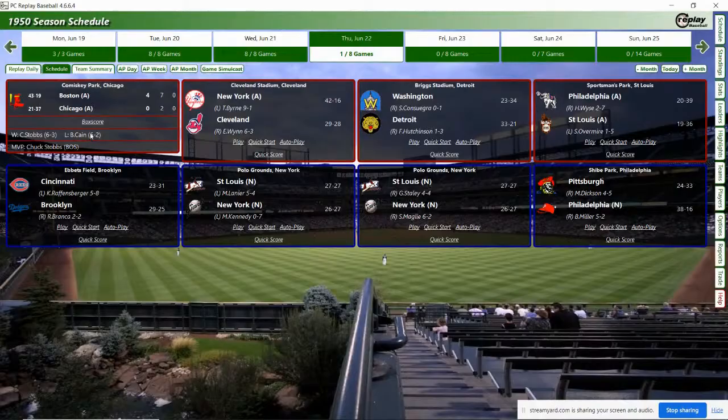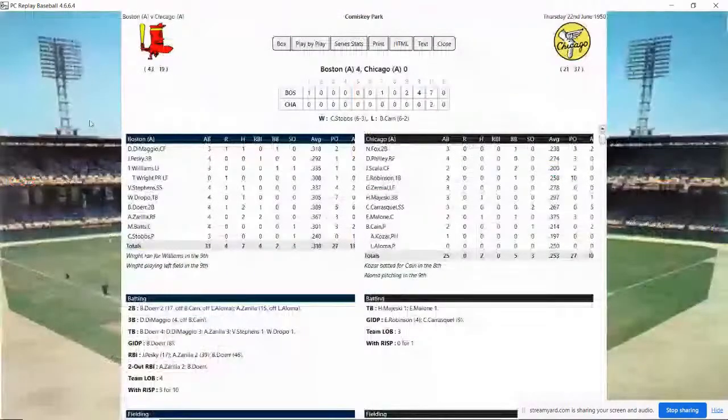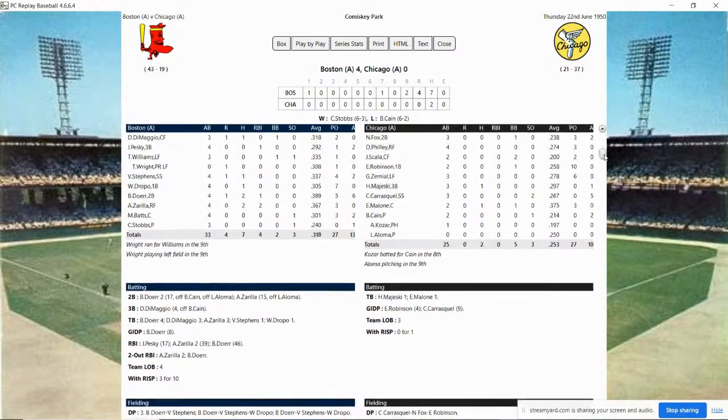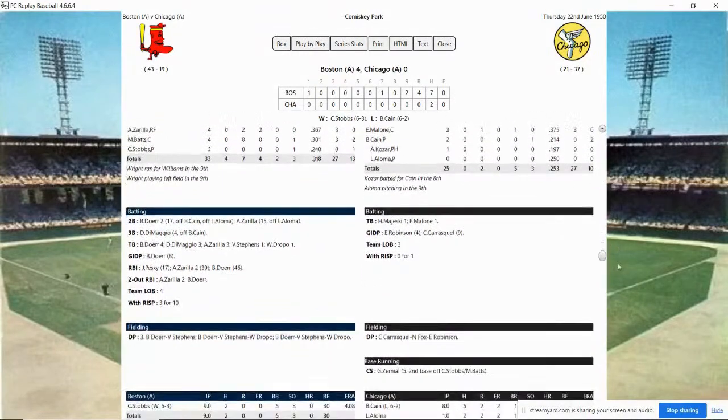We will check the box score like we usually do. And let's see what we've got here. Dom DiMaggio 1 for 3. Not too much offense. Dorr and Zarilla both had a couple of hits, which was good for a run. No home runs in this game. The White Sox, 2 hits. Majeski and Malone, the only 2 hits for the White Sox.